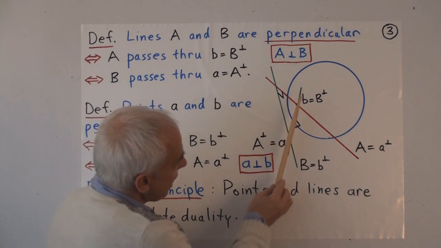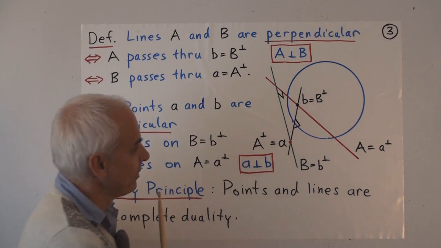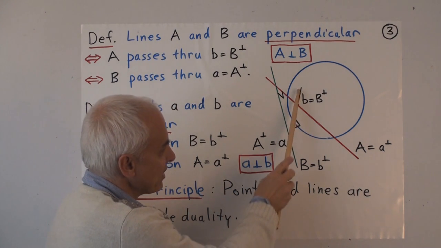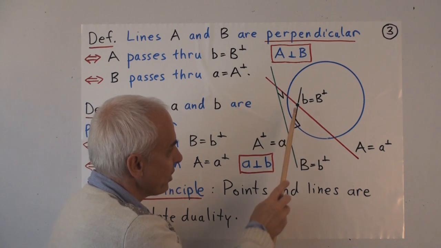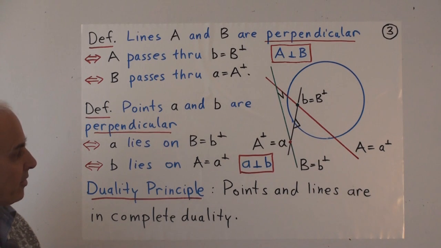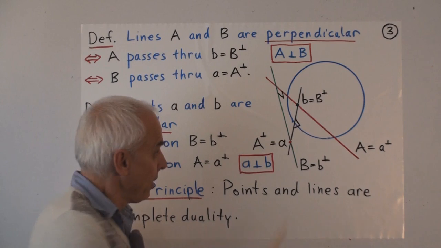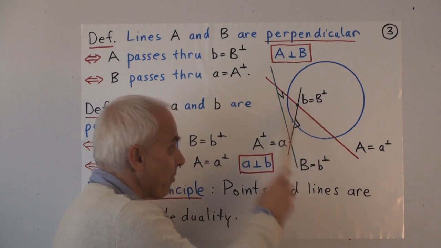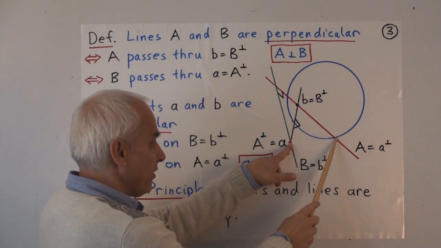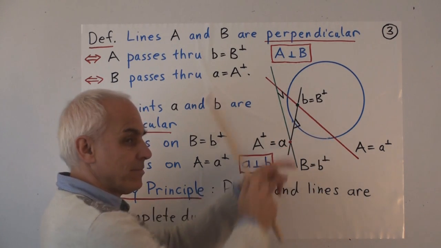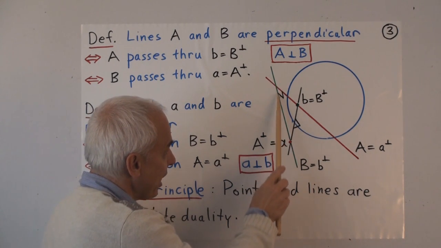And we represent that on the diagram by putting a little right marker, just like this one here, but on the side joining A and B. That little marker there is telling us that this point and this point are perpendicular. So what are all the points that are perpendicular to A? Well, all the points on A perp are perpendicular. So this is perpendicular to that one. It's also perpendicular to this one, to this one, to this one, to this one, and so on. Now what are the points that are perpendicular to B? They're all the points that lie on the dual of B.